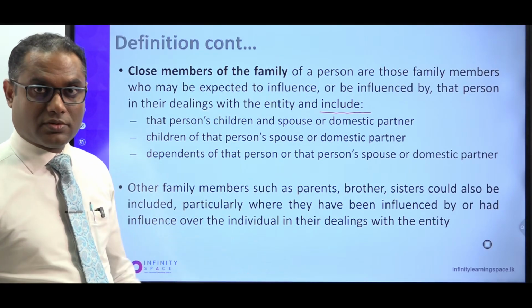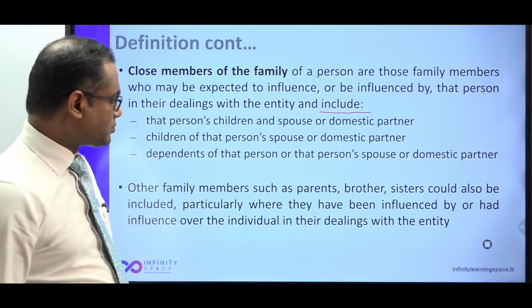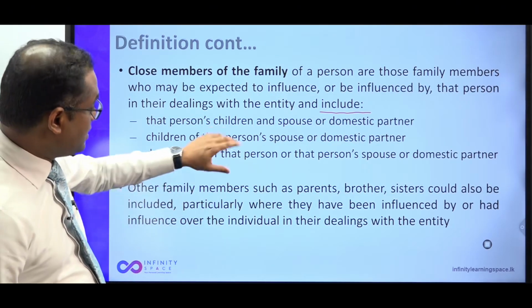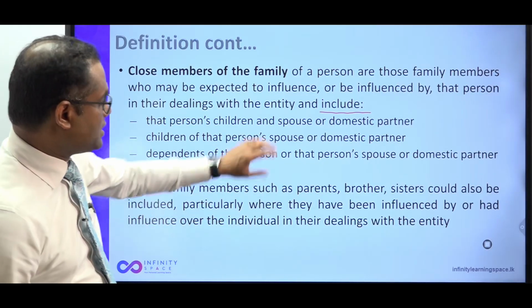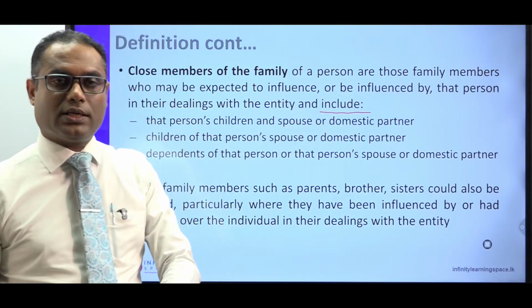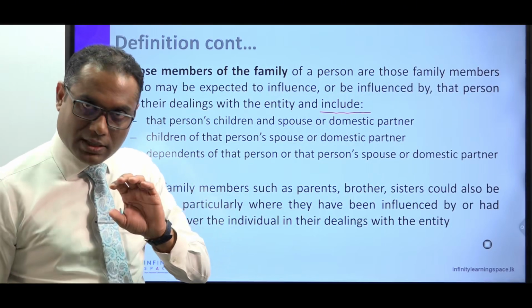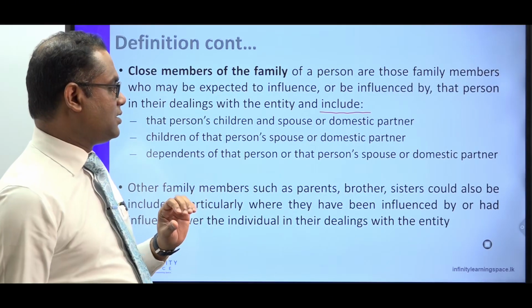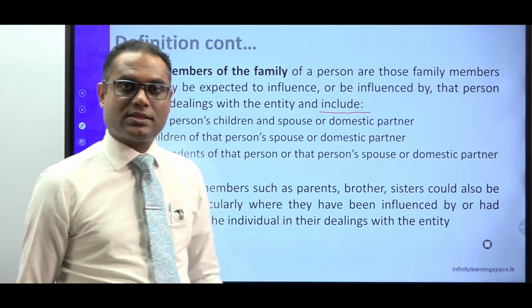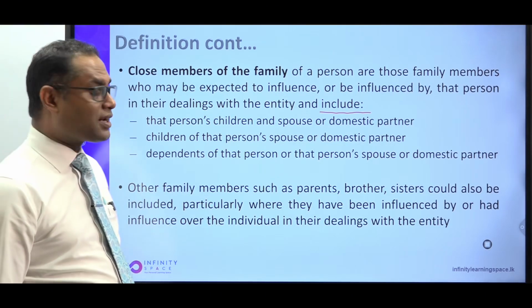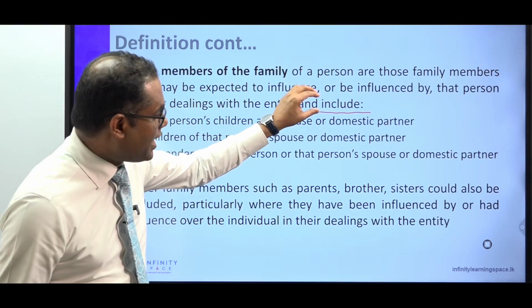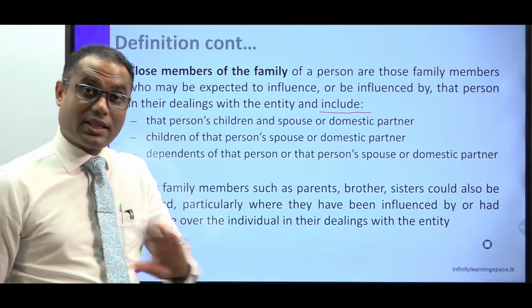So it is broad, wide. Then it says other family members. Now children have been specifically identified. Spouse has been specifically identified. But parents, brothers, sisters are not directly identified. It is not given as the examples. But it doesn't mean that they are not related parties.